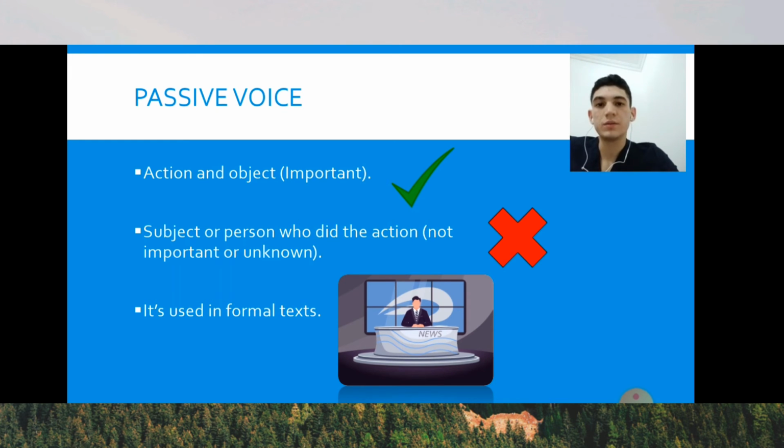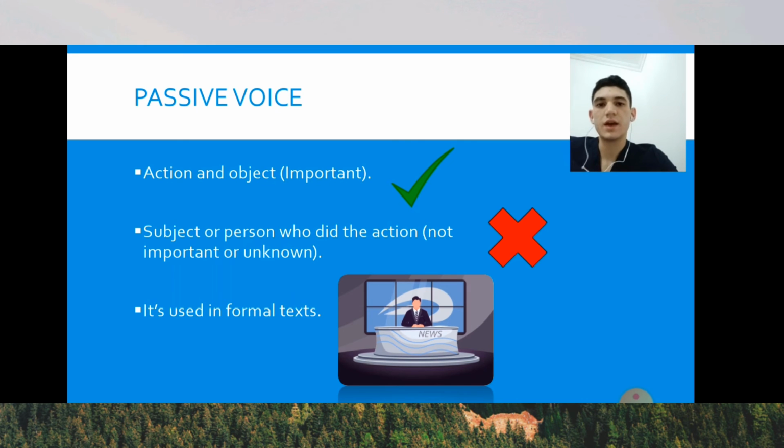It's really used, the passive voice, when we want to give more importance to the action and the object of that action and not to the person who did the action. Also, we can use passive voice to make our text or paragraph more formal. But if we use active voice, our text or paragraph will be easier to understand.